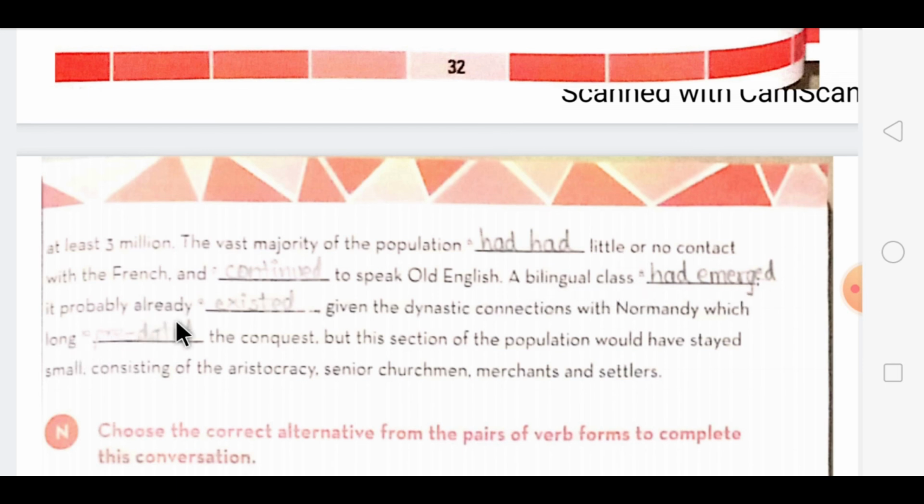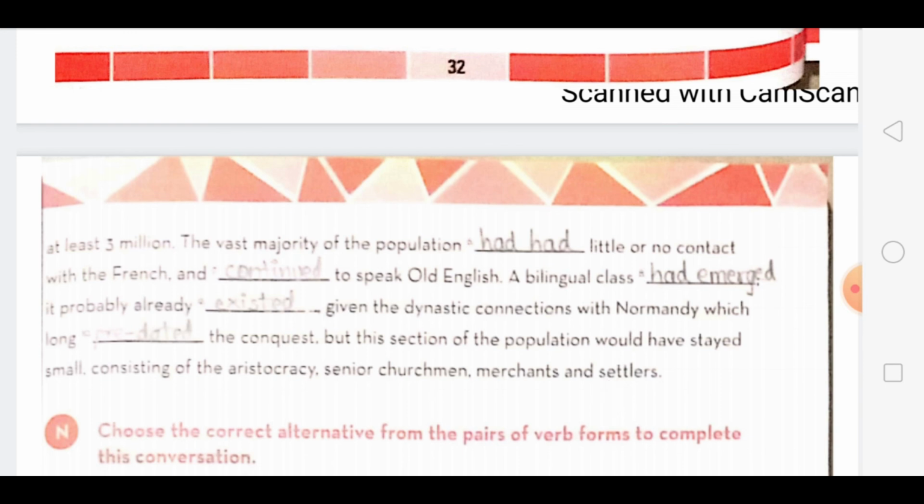It probably already existed given the dynastic connection with Normandy, which long predated the conquest, but this section of the population would have stayed small, consisting of the aristocracy, senior churchmen, merchants, and settlers. So, dear students, I hope you would have understood the exercise, how we are using the past perfect tense, that it is used for an action that happened before another action had begun.